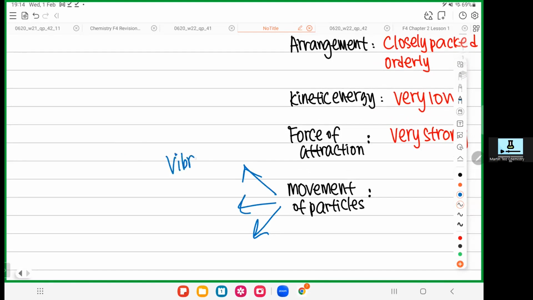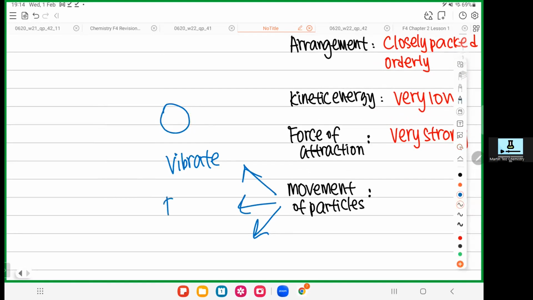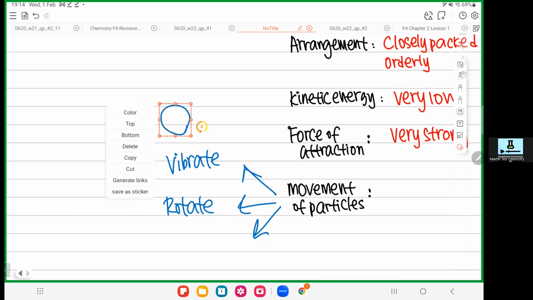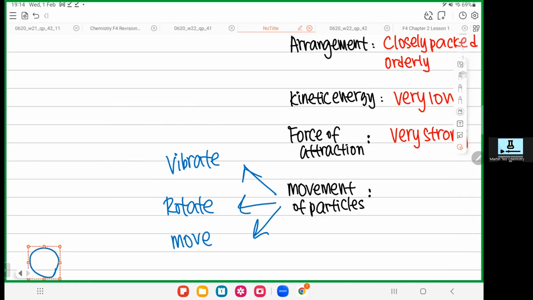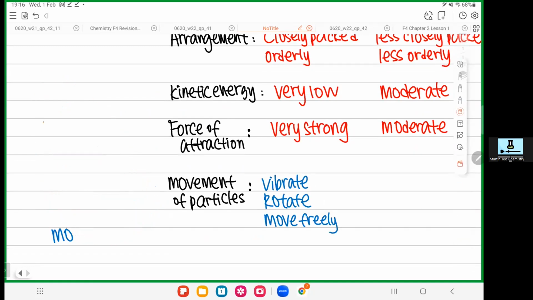One is vibrate. This is one type of movement. The second type of movement is rotate. You see that? I can rotate. The third one is they can move freely, from here, go to here, go to here. So again, you don't need to purposely memorize, guys. I just want you all to use some common sense.